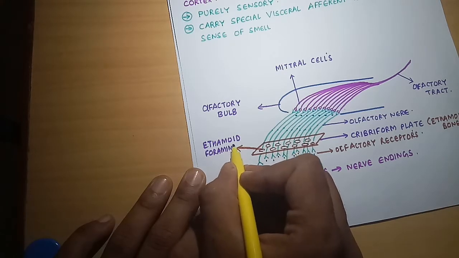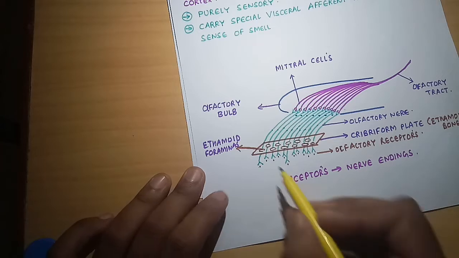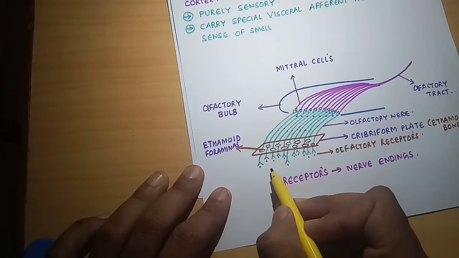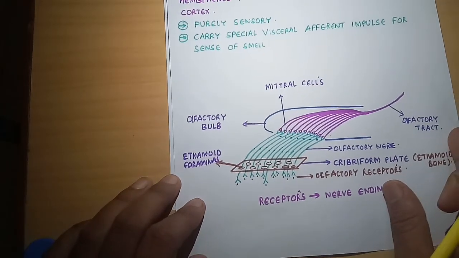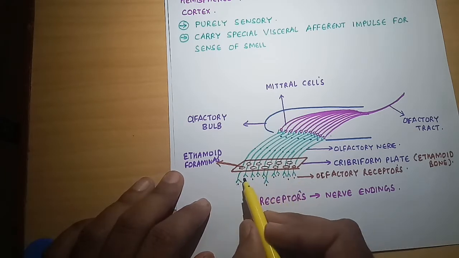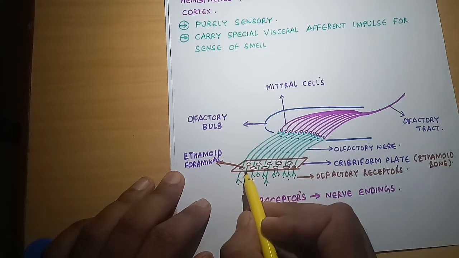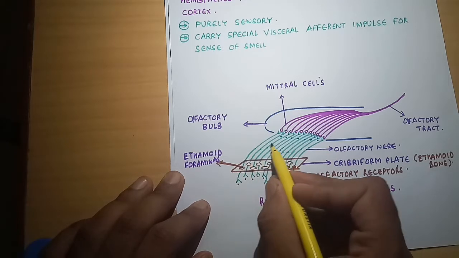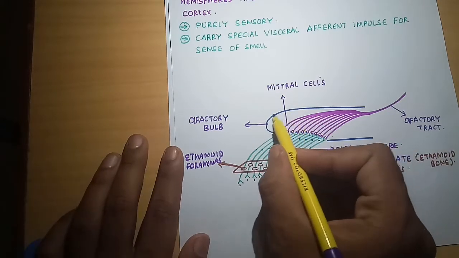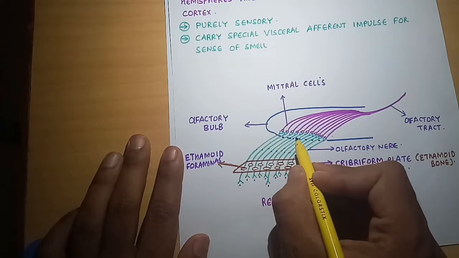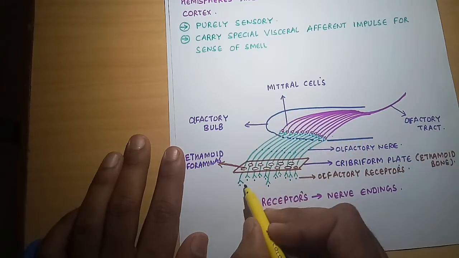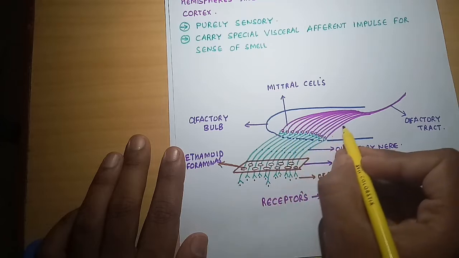We have to keep in mind that this cribriform plate is present in the ethmoid bone, and there are many foramina through which the nerve fibers go. These nerve fibers are the olfactory nerve, and the receptors are present in the nose. Through the cribriform plate, the olfactory nerves go and merge together in the olfactory bulb. This structure is the olfactory bulb, where all the olfactory nerves merge together.